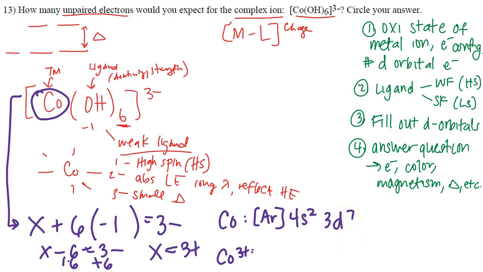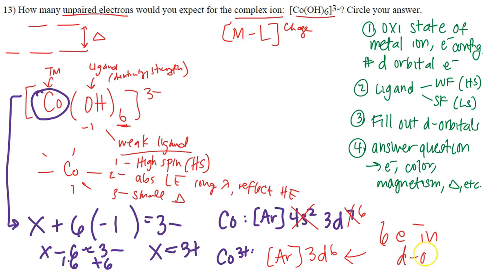Okay? Now, what do we do next? We want cobalt 3+, so we're going to get rid of this s orbital electron, and then we're also going to get rid of 1 here, leaving 6. So we're going to have argon 3d6 left over. That means there are going to be 6 electrons in the d orbitals. How are these 6 electrons going to be arranged?